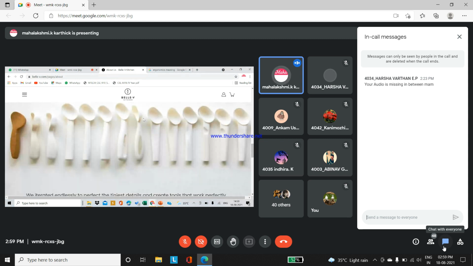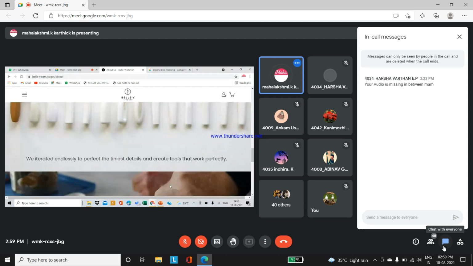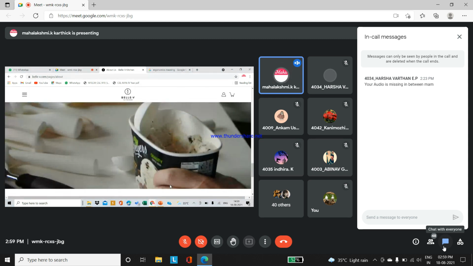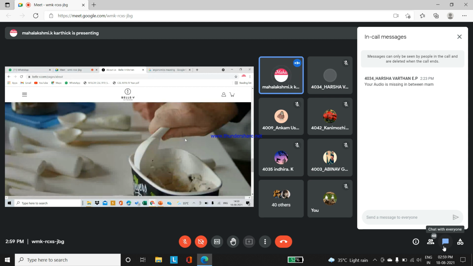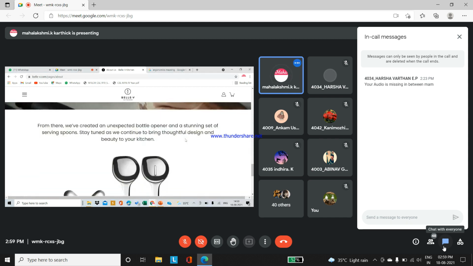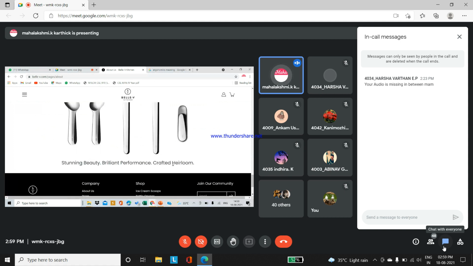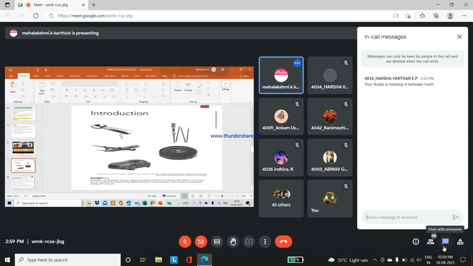Now there are many models of it, high class models here. So we have seen one example.